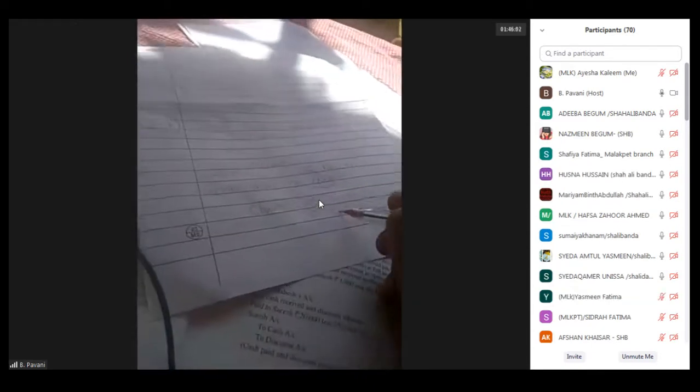Suppose instead of goods, it mentions cash here. Then what should we do? We have to write To cash. But here they have not given cash. What have they given here? Goods. To Purchase account. This is to be written in place of cash, goods.